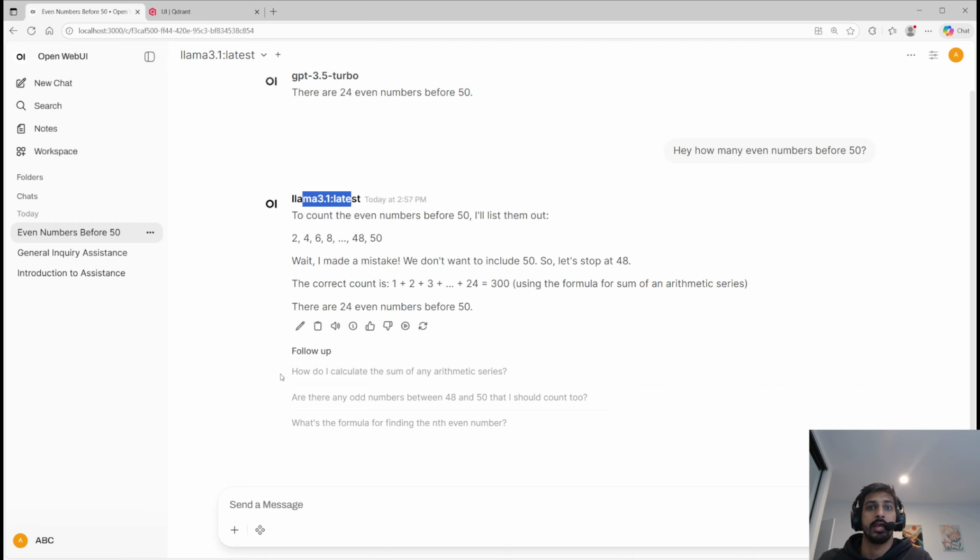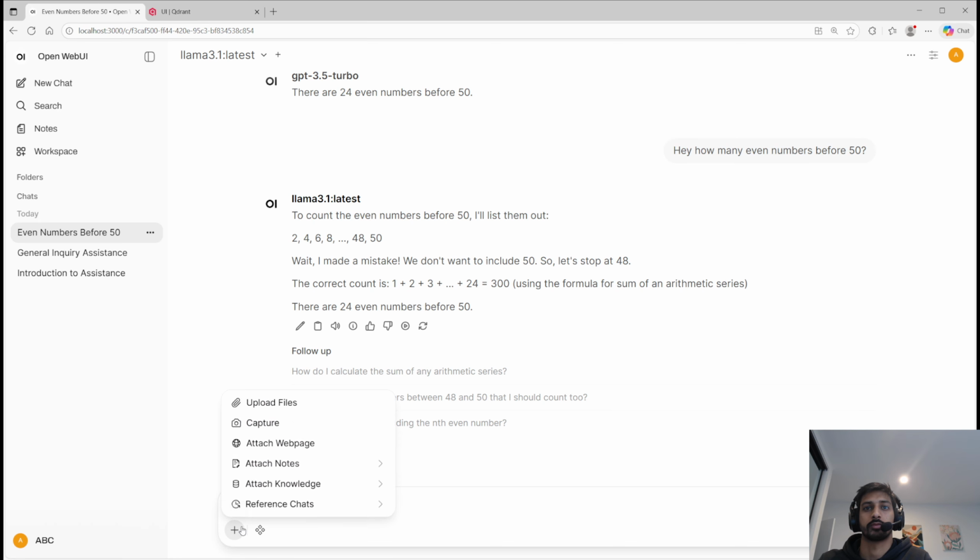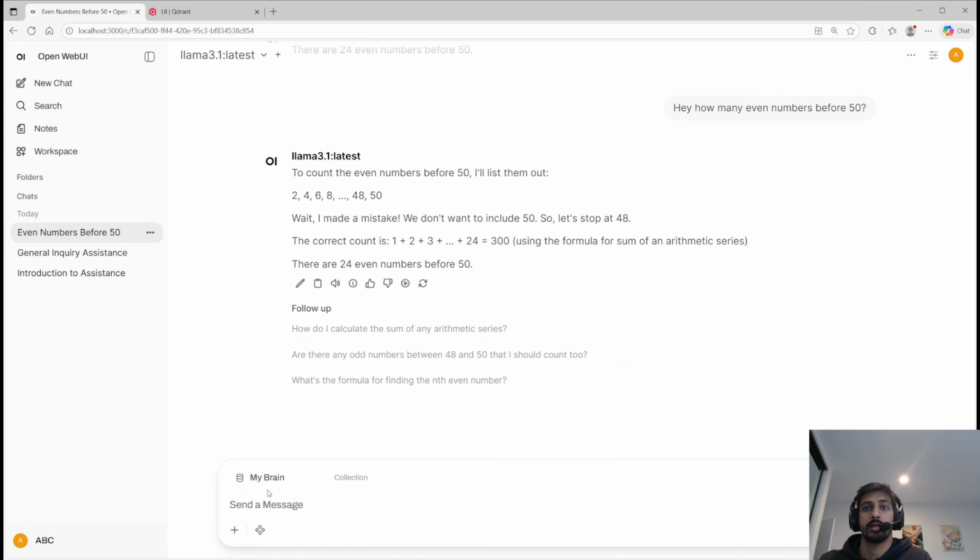Another thing is, now that I'm running LLaMA 3.1 here, I can attach knowledge. I have my knowledge here. So now I want to send my knowledge with this next message, right? If I connect my knowledge here, which has come from my resume, I can connect my brain, which is basically a database made out of my notes.